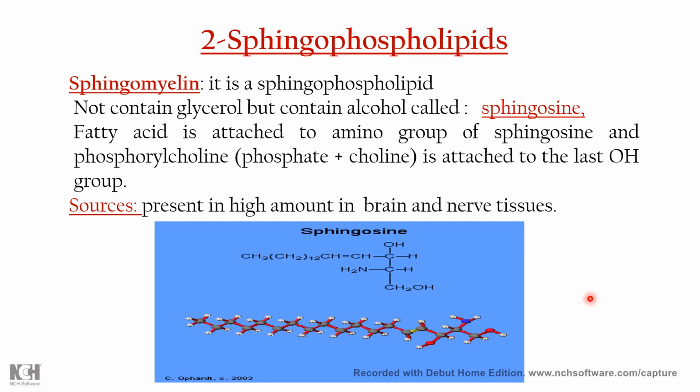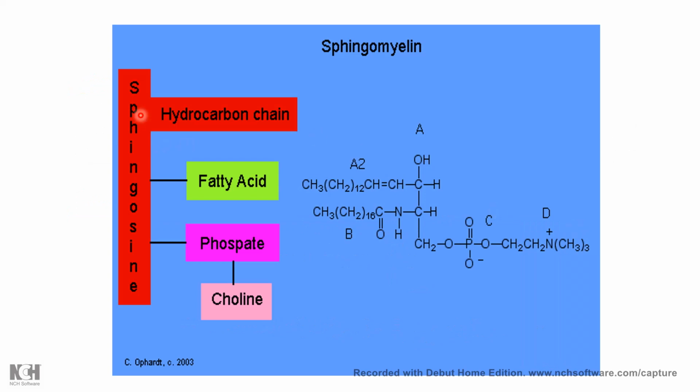Before coming to surfactant, we first have to discuss the sphingolipid as well, which is also one of the phospholipids. A very small amount of sphingolipids is present in surfactant, but we have to discuss this. Sphingolipids contain sphingosine as an alcohol. A fatty acid is attached to the amino group of sphingosine, and phosphatidylcholine is attached. The major source is brain and nerve tissue. As I told you, a very small amount is also present in the surfactant. So this is sphingosine, not glycerol. The sphingoalcohol sphingosine is present here with one fatty acid and a phosphate group, and one choline is attached. This is the structure of sphingomyelin.